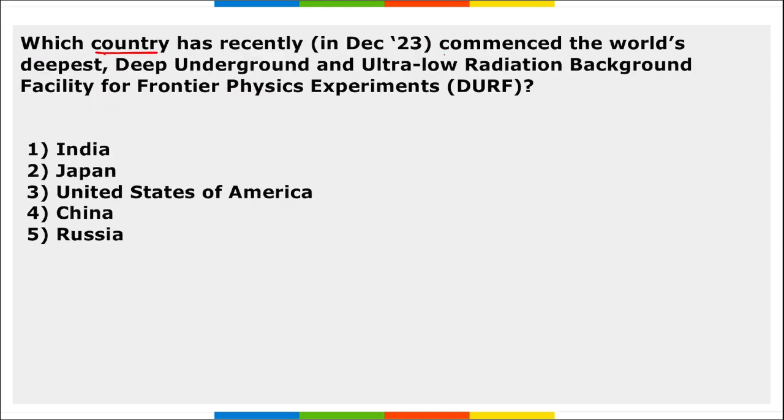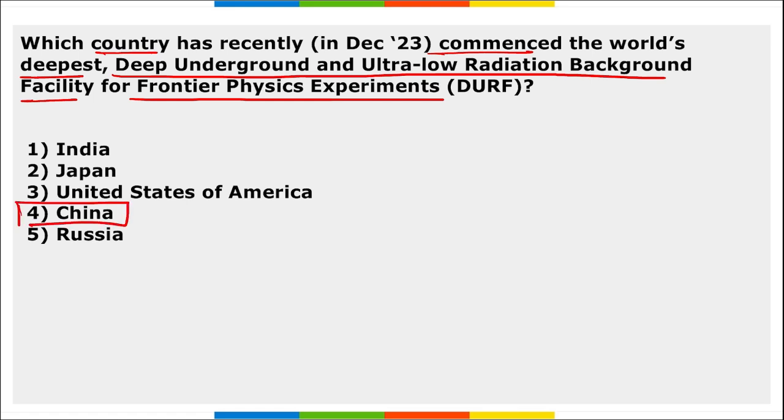Next, which country has recently commenced the world's deepest deep underground and ultra low radiation background facility for frontier physics experiments? Again, remember, this is done by China. China commenced the world's deepest deep underground and ultra low radiation background facility for frontier physics experiments. This question can also be asked in such a way: which country has recently launched the deepest and the largest underground lab in the world? So this was launched by China.